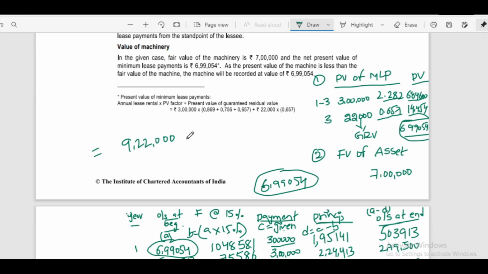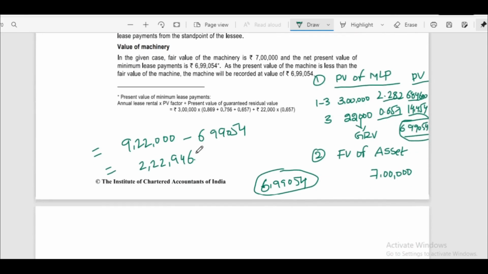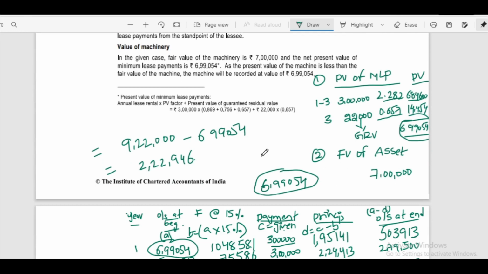The present value of minimum lease payment is 6,99,054. From these two, the difference is finance charge, that is 2,22,946. Now we have to calculate finance charge each year.